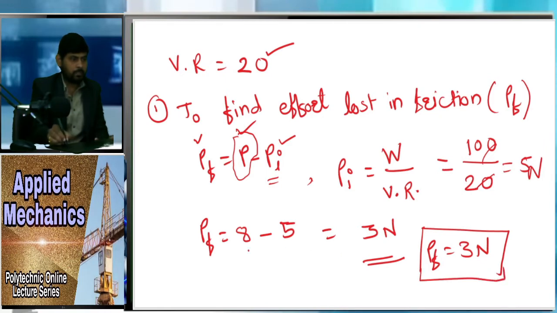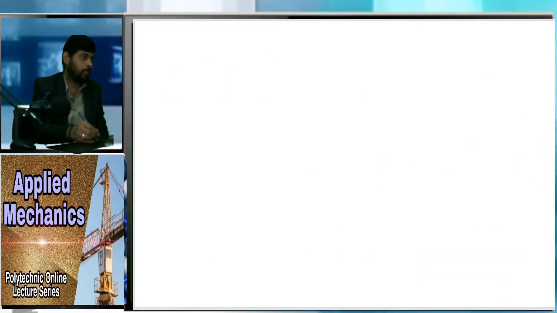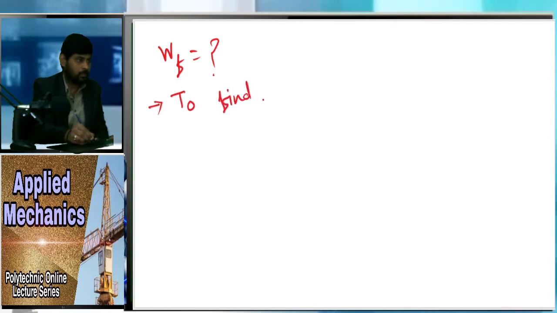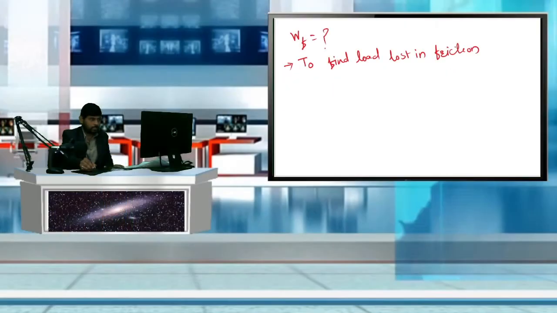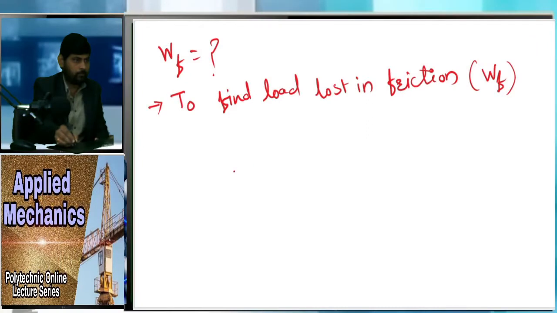Then second, what do we have to find out? Find out WF, that is the load lost in friction. So you can write down like this: to find the load lost in friction, WF. How can we find it?